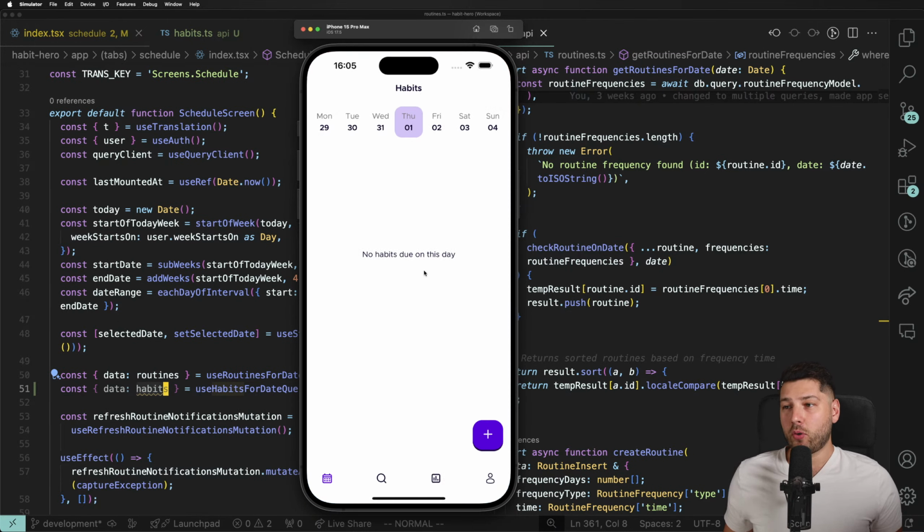Now, this app over here is a habit app. So it's not routines, it's habits, but it's pretty similar.